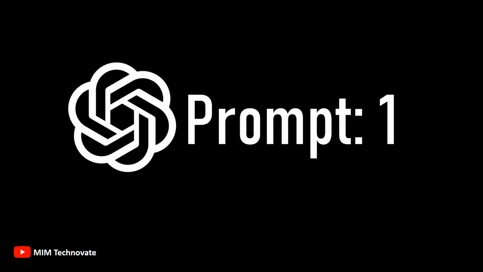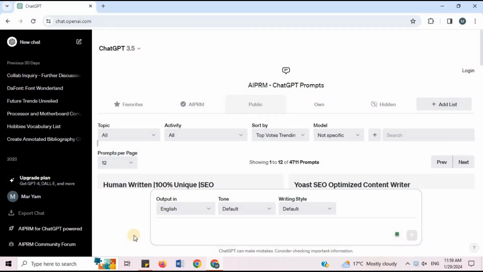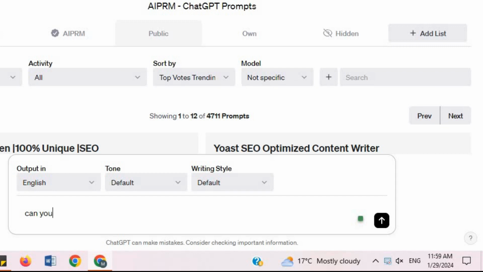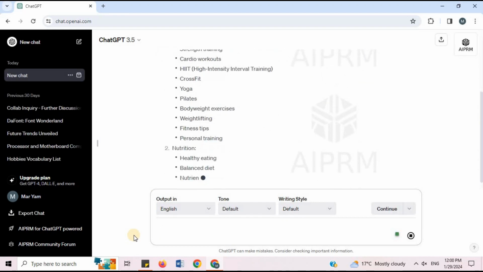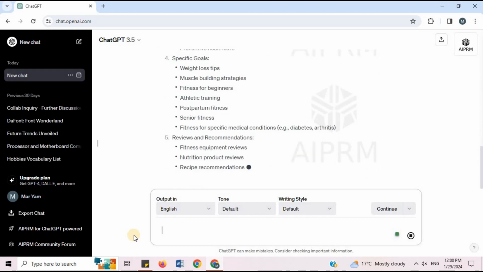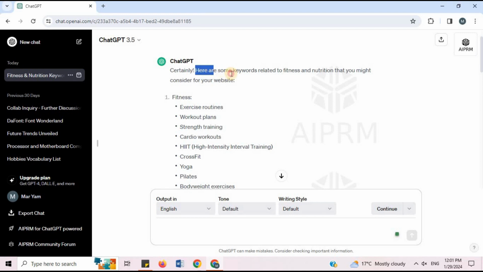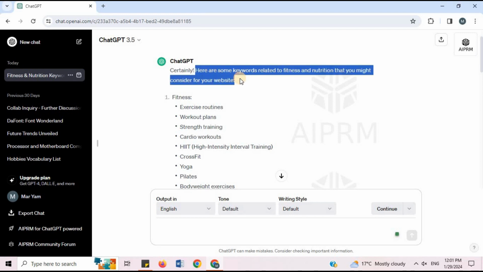Prompt 1. I will say, can you suggest keywords for a website about fitness and nutrition? Here are some keywords related to fitness and nutrition that you might consider for your website.